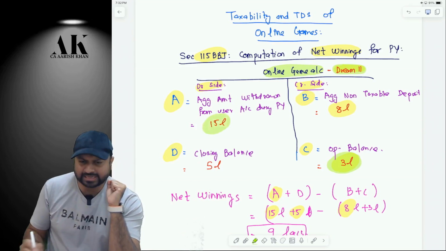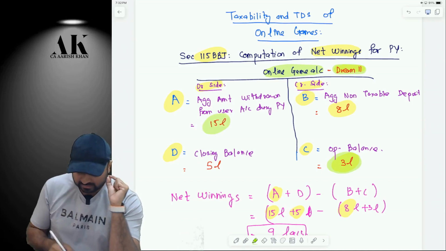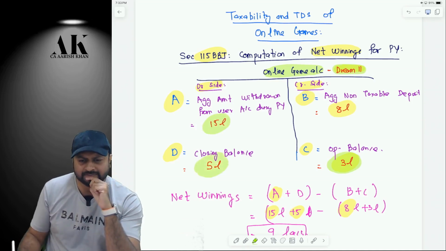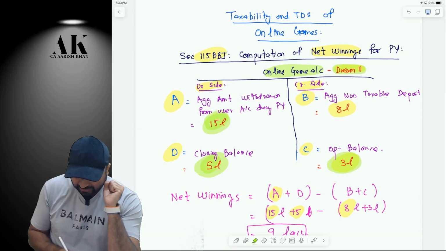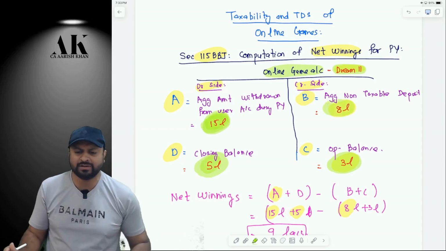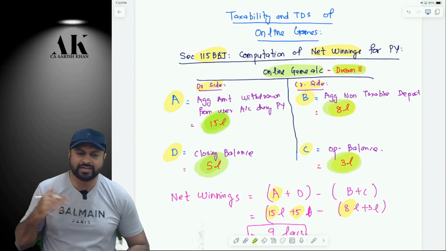Is this 15 lakh taxable or not? Please tell me. Is this closing balance also taxable or not? Please tell me. But is it justified to tax the entire 15 plus 5? Because out of this 15 lakh, 8 lakh, I am withdrawing my own money only, na? Please tell me. Do you agree or not? Out of 15, 8 is my own money only, na?